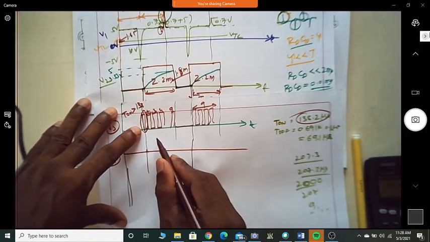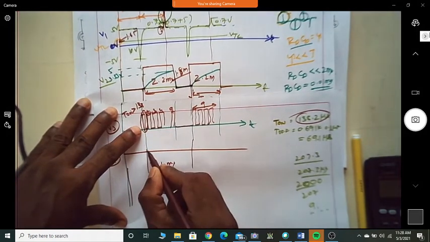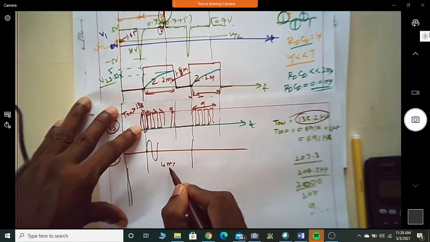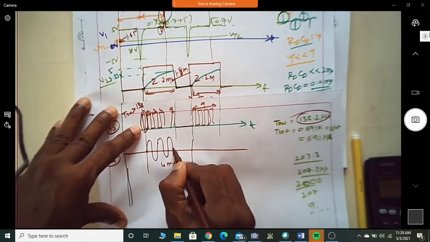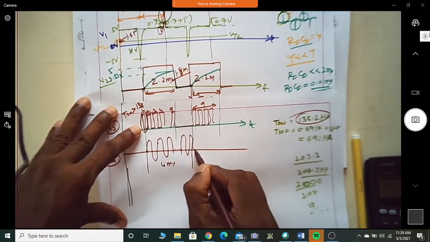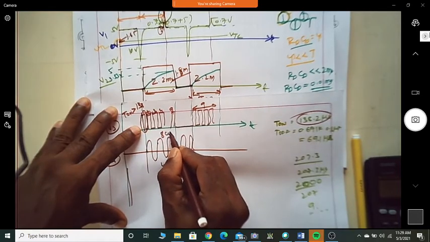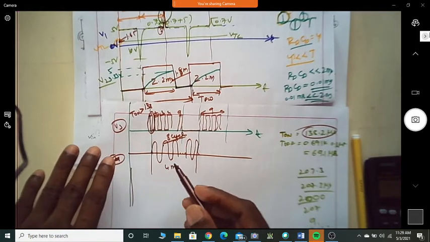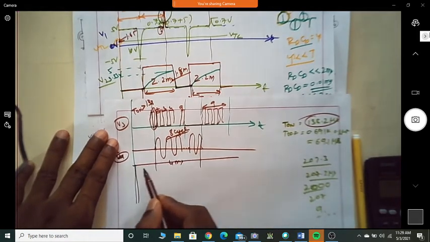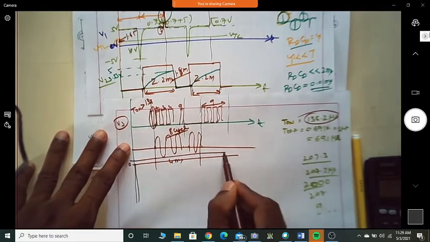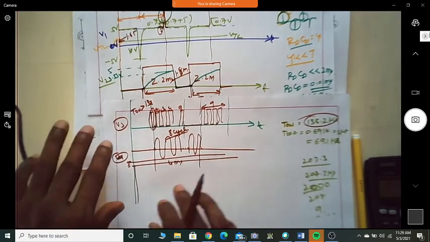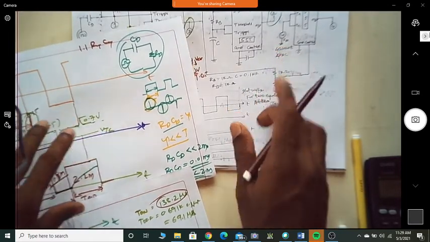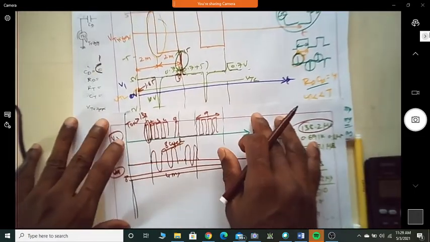Will I have 8 cycles? 8 cycles of sine wave? Because it is 4 by 0.5. So I'll have 8 cycles of the sine wave, but it is shifted, of course. It is above 0. Correct? Because I have an offset voltage. Can you see there is a 4 volt DC that is given?